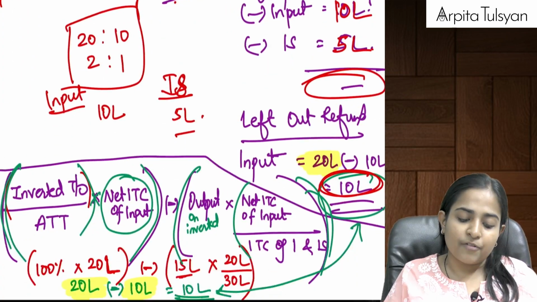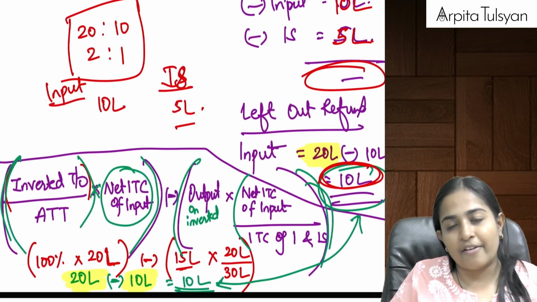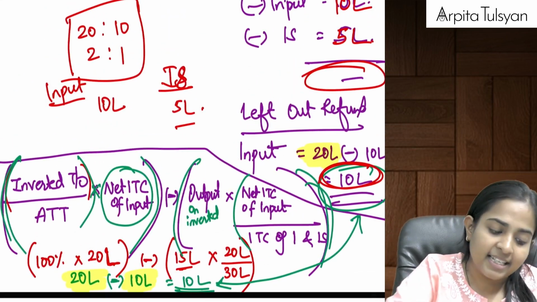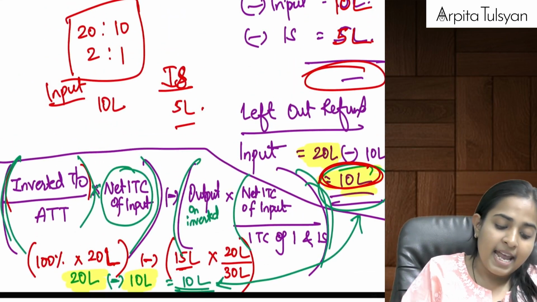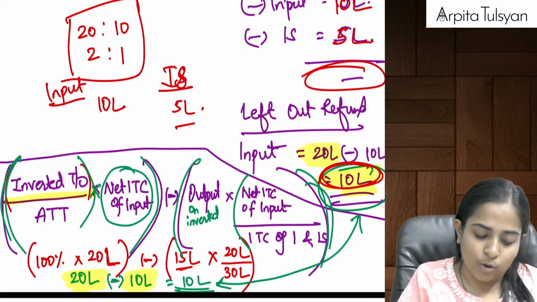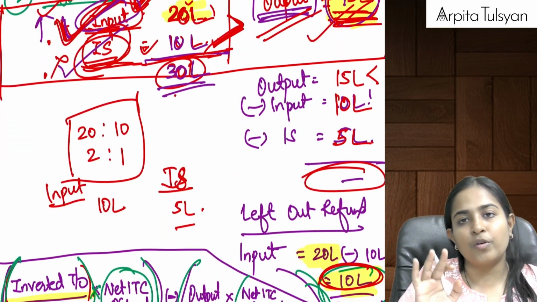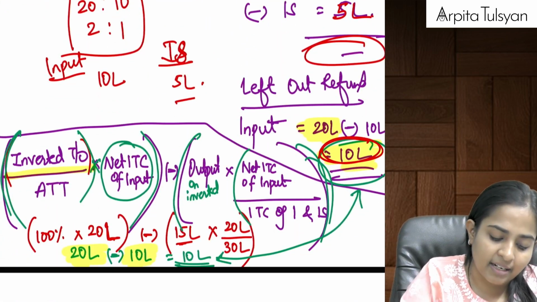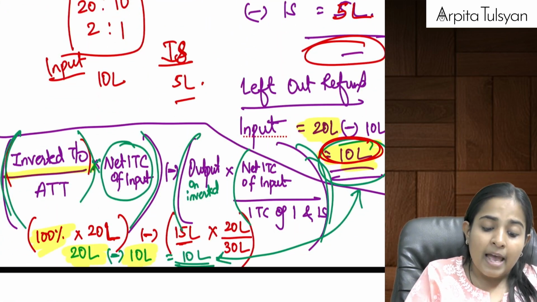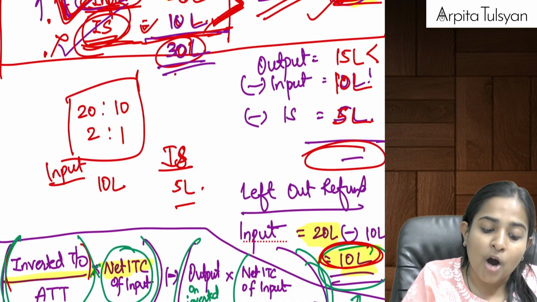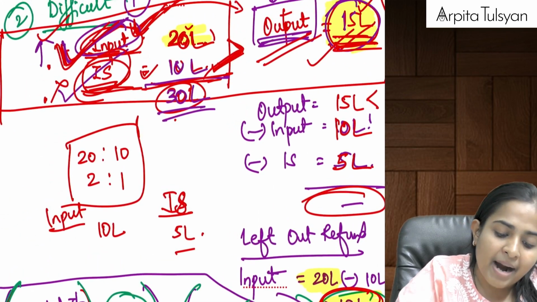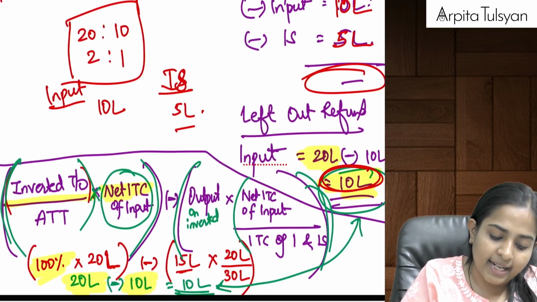Okay, now this formula I have put it here also, everyone. And we'll get the same answer also. Inverted turnover upon adjusted total turnover. Now, in our example, all the turnover was inverted turnover. So, I am taking the percentage as 100% multiplied by net ITC of input. How much was my ITC of input? My ITC of input was 20 lakhs. So, I took it as 20 lakhs.